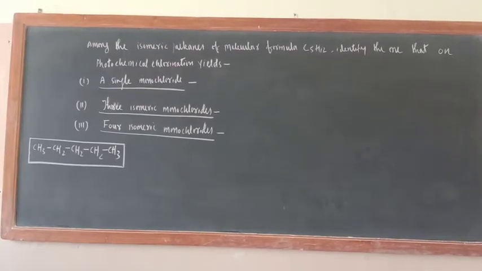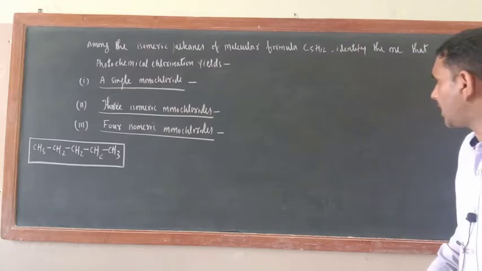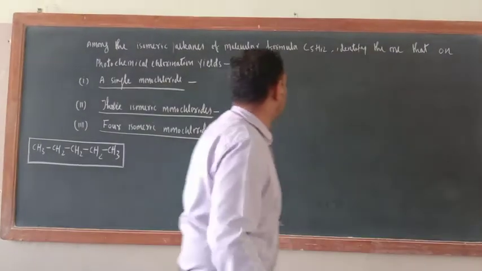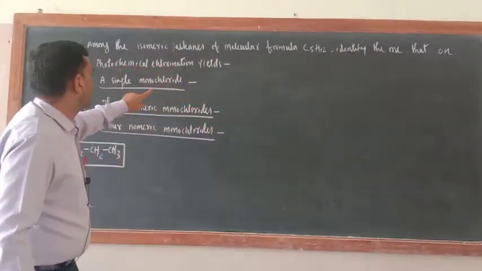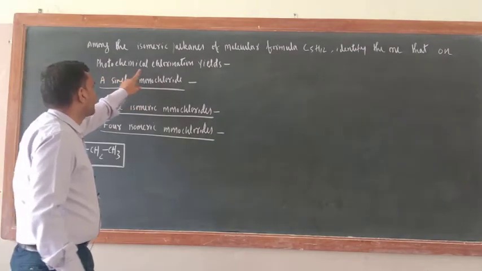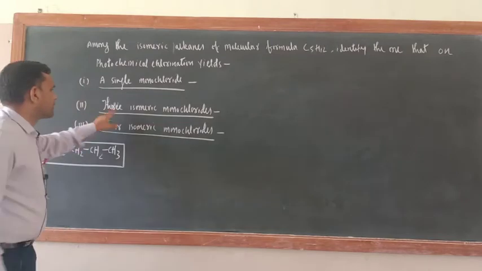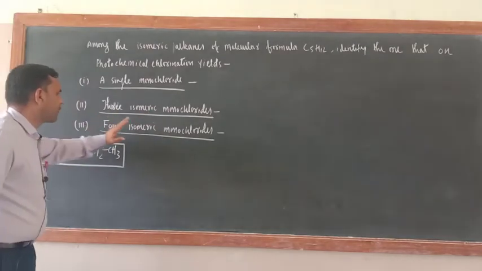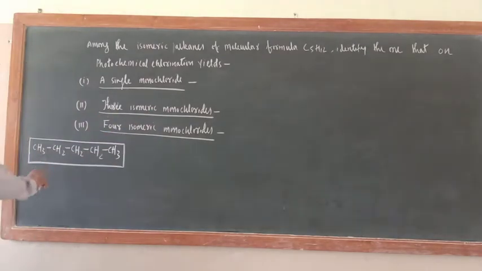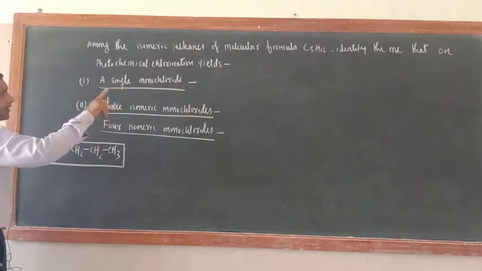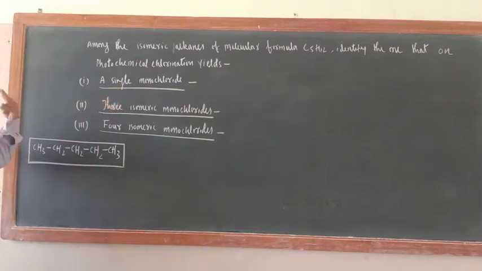Among the isomeric alkanes of molecular formula C5H12, identify the one that on photochemical chlorination yields a single monochloride, 3 isomeric monochlorides, or 4 isomeric monochlorides. So you do one thing. First write the 3 different forms of C5H12. So the first form I wrote here. What is the second form?